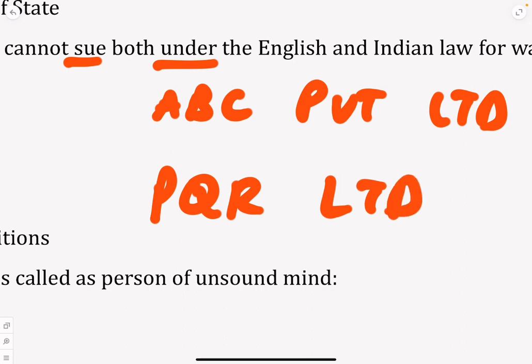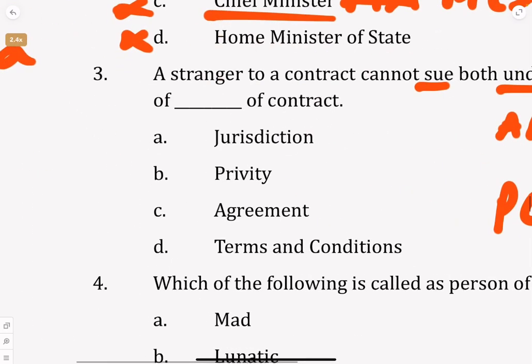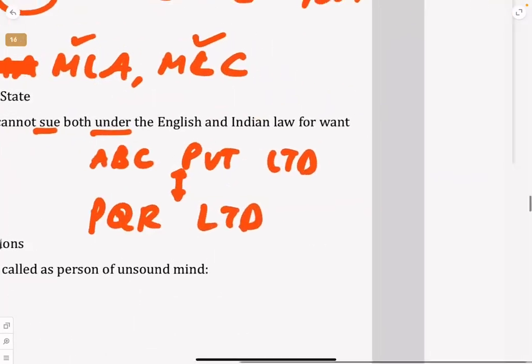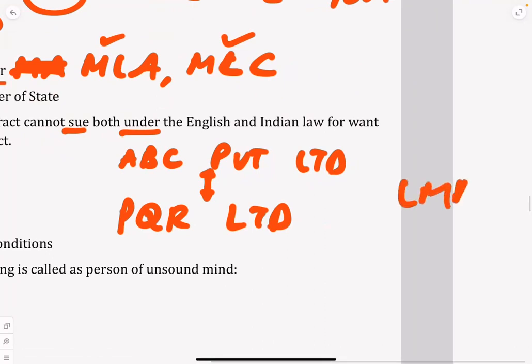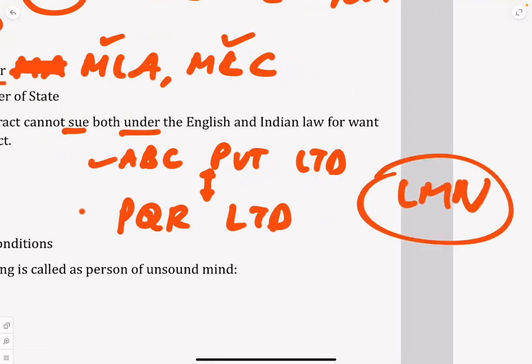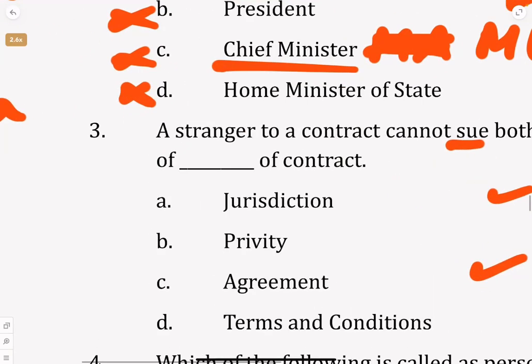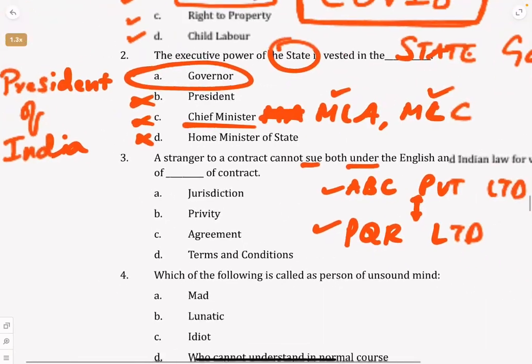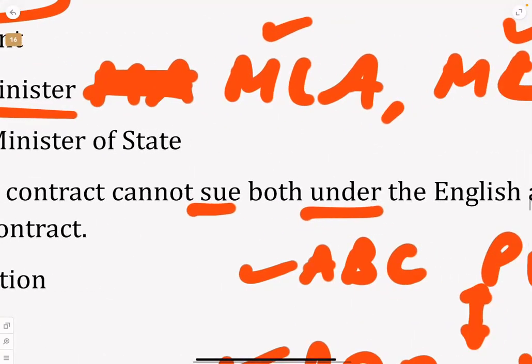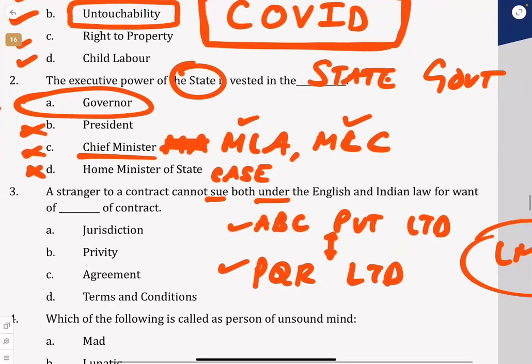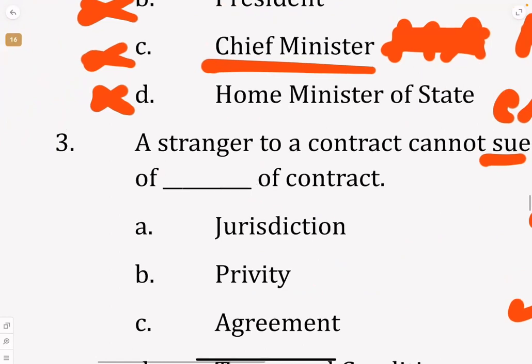These are the people who have entered into a contract for production of any supplies or any service or any products. If somebody else, LMN Limited, somebody else comes into the picture, a stranger to a contract cannot sue, that means cannot file a case, in both English law and Indian law because they don't have dash.